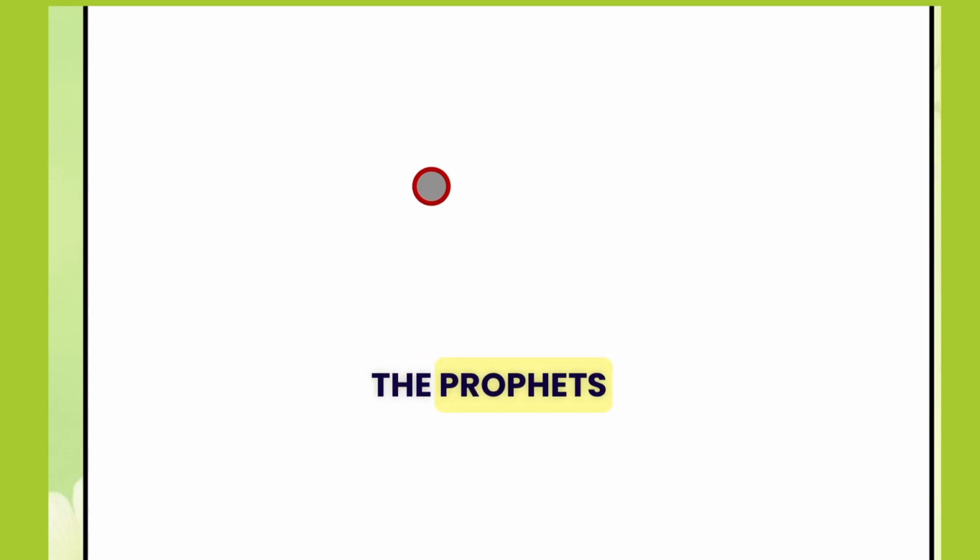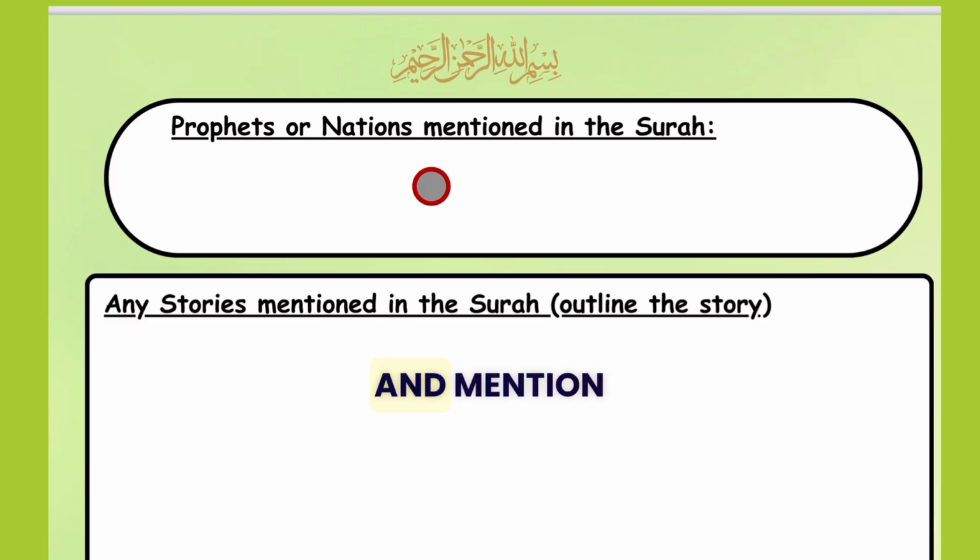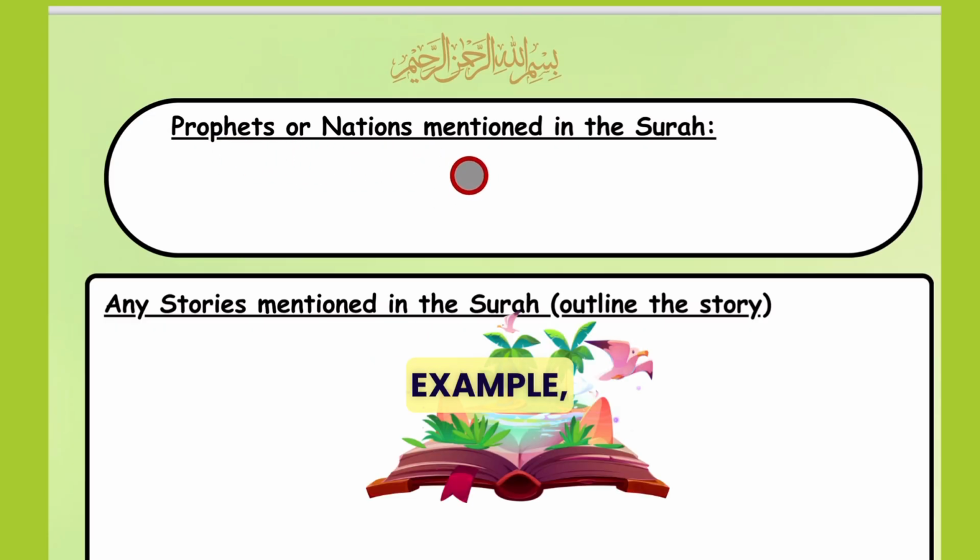Next, you will go to the prophets or nations mentioned in the surah. So just go to the surah and mention what prophets or nations are mentioned in the surah. For example, Thamud is mentioned or a prophet is mentioned.